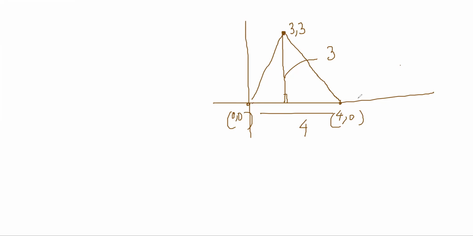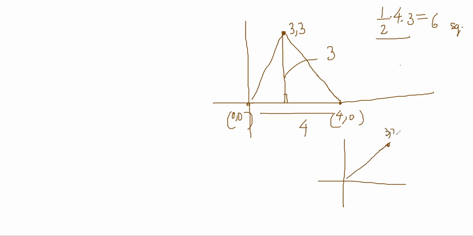And 0 and 4 is one base, right? The figure is not isosceles, the figure is wrong, but this is the situation. The area will still be half into 4 into 3, so 6 square units it should be. The figure looks somewhat like this: 3 is here, 4 will be here, and 0 is here.